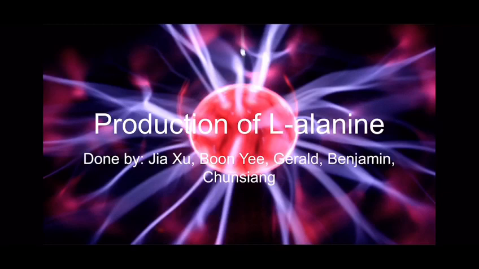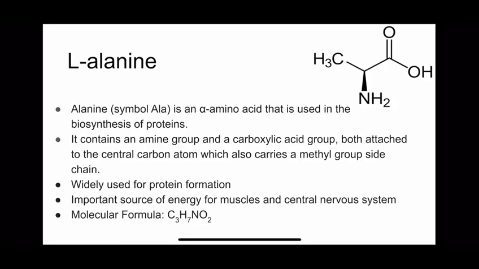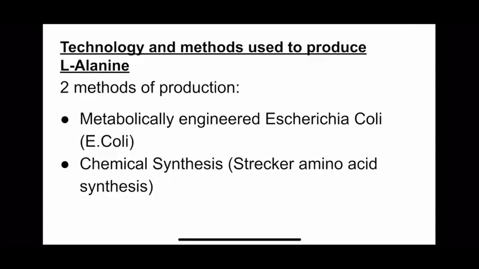The topic we'll be doing is the production of L-Alanine. What is L-Alanine? It is an alpha amino acid that is used in the biosynthesis of proteins. It contains an amine group and a carboxylic acid group, both attached to the central carbon atom, which also carries a methyl group side chain. It is widely used for protein formation, as well as an important source of energy for muscles and central nervous system. Its molecular formula is C3H7NO2.